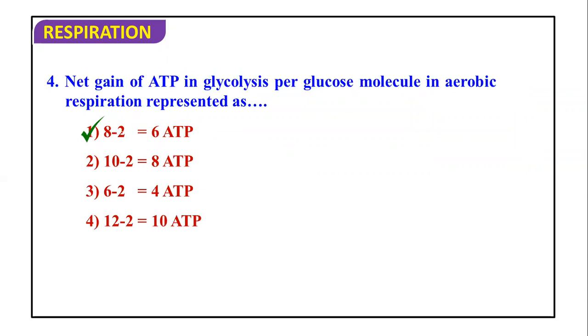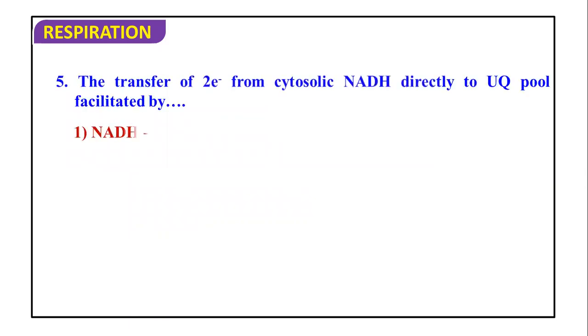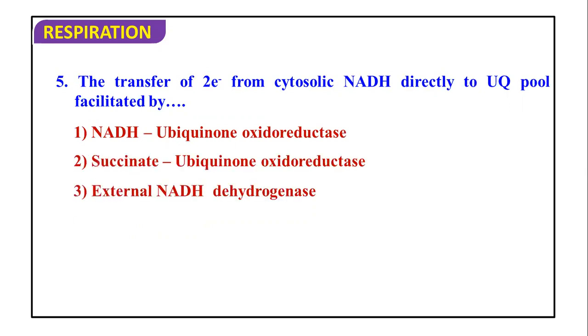Net gain of ATP: during the net gain of ATP we will not count the ATP which is obtained from the NADH2. We count just 4 ATP minus 2 ATP. So 2 ATP is going to be the correct answer for the net gain of ATP in glycolysis per molecule of glucose. Okay.